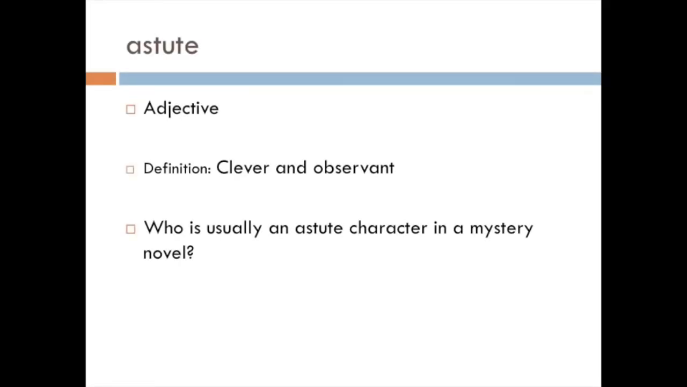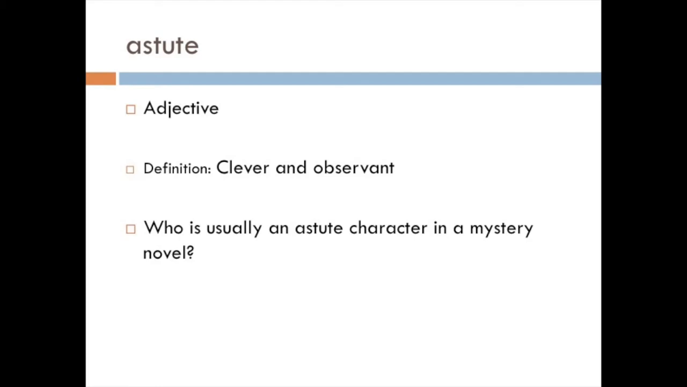The next word this week is astute. Astute is used as an adjective or describing word in a sentence. The definition of astute is clever and observant. So for example, if you wanted to use the word astute in a sentence, you could say, the student was so astute that she noticed a clue to the answer in a previous part of the test she was taking.